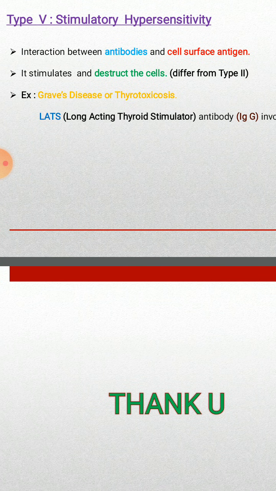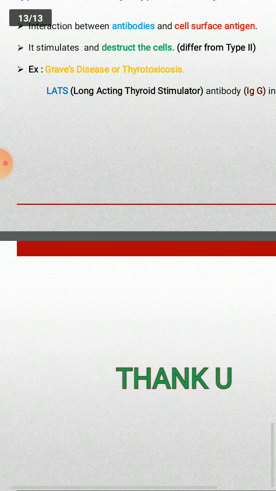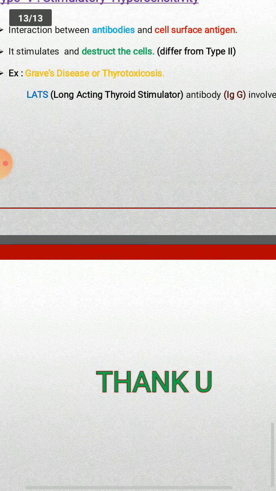Whereas in LATS, it continuously motivates the thyroid gland so that the thyroid gland produces a high amount of thyroxine. Due to the release of the high amount of thyroxine, it leads to some severe symptoms in the persons.